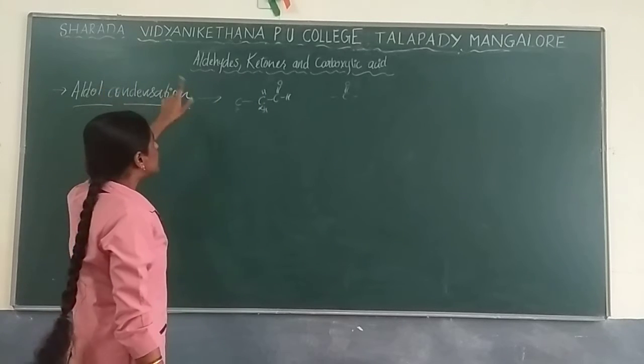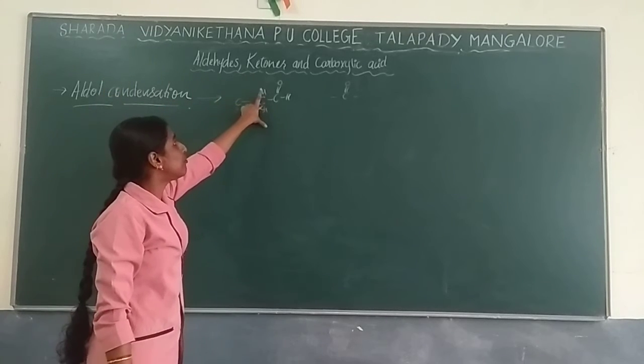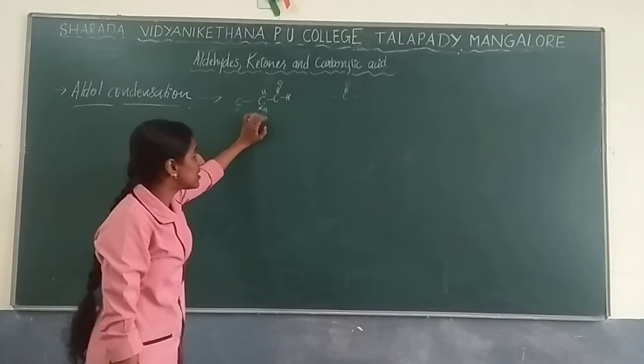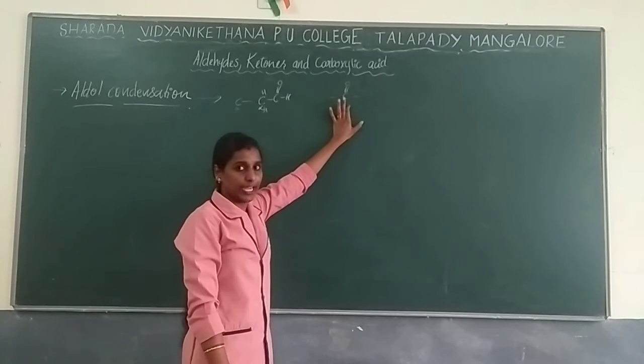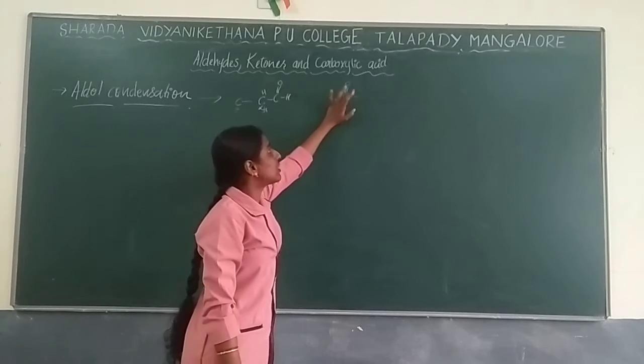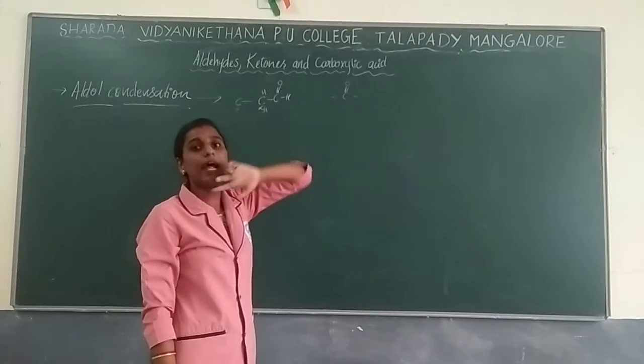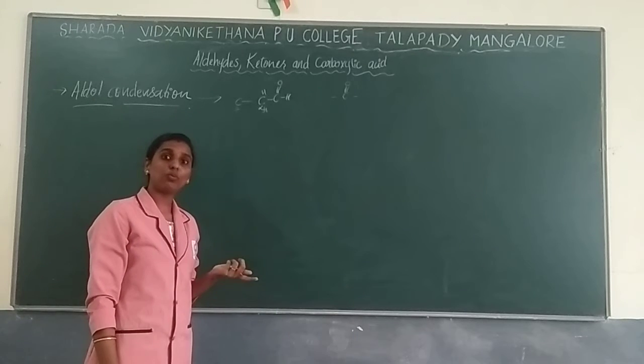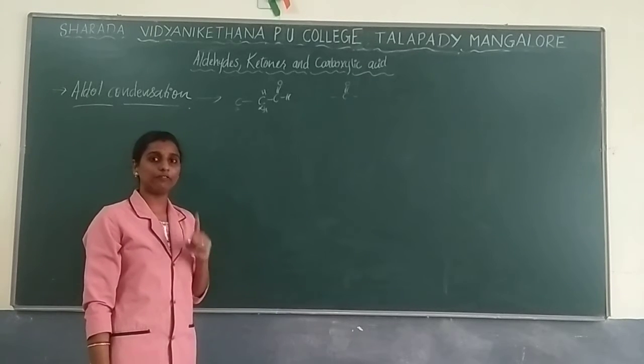Aldol condensation mainly goes with the removal of alpha hydrogen in the presence of sodium hydroxide. The same thing goes with your enol. The carbon next to your functional group is the alpha carbon, and the hydrogen present on it is the alpha hydrogen.